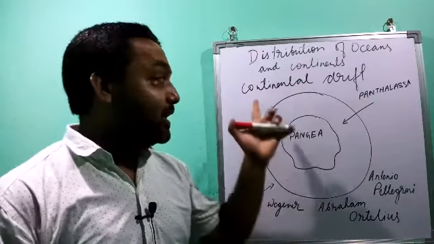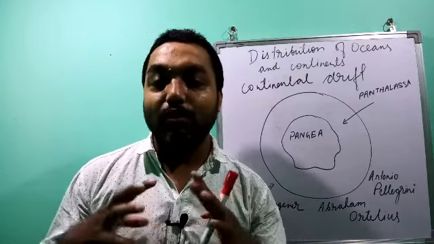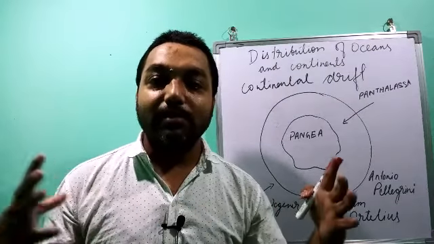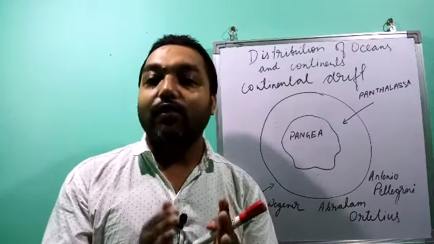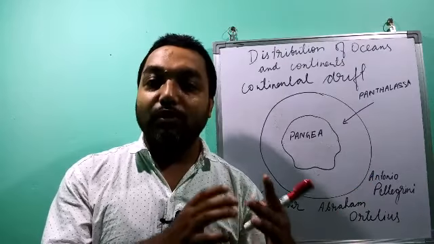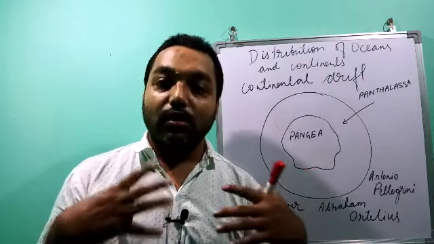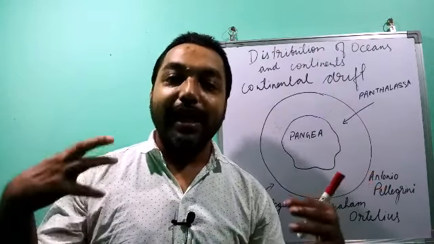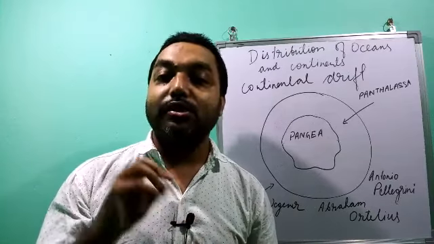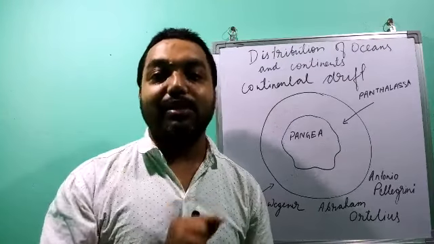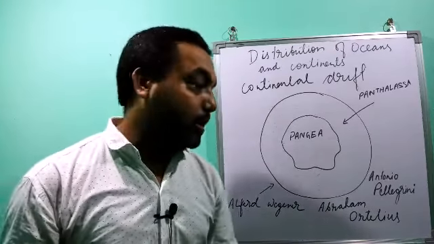In this continental drift theory, he explained how the continents were someday together, and how they started moving from one place to another, away from one another, and have taken the present position where we can see them at present. So here we will discuss it.